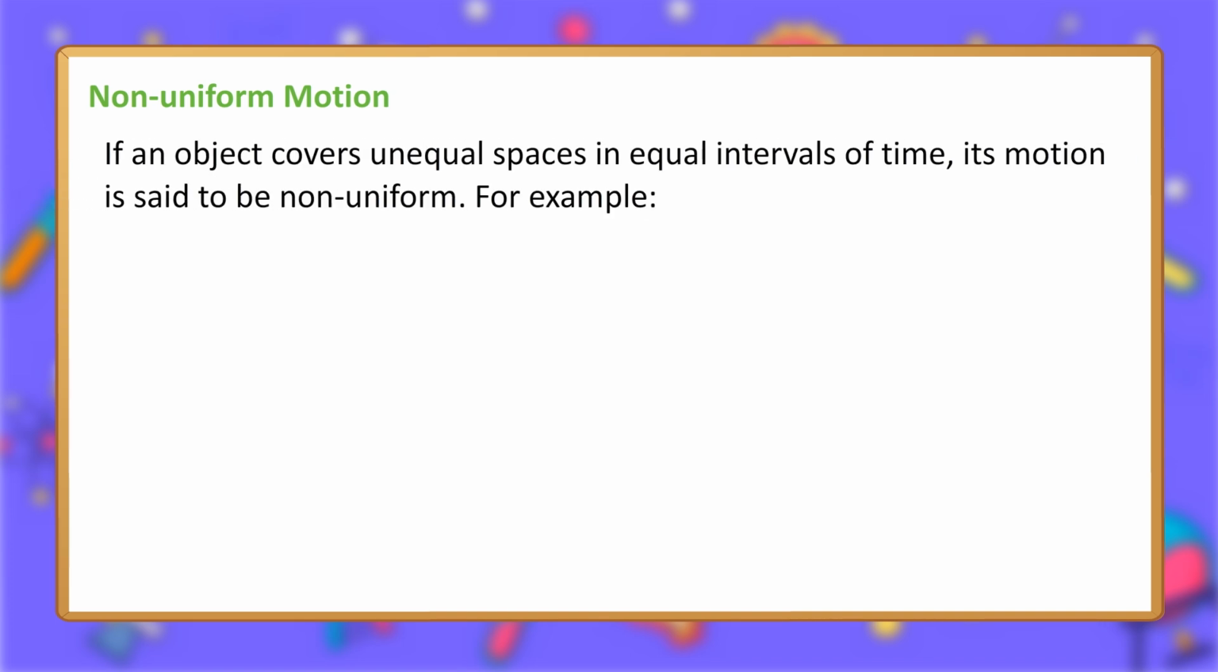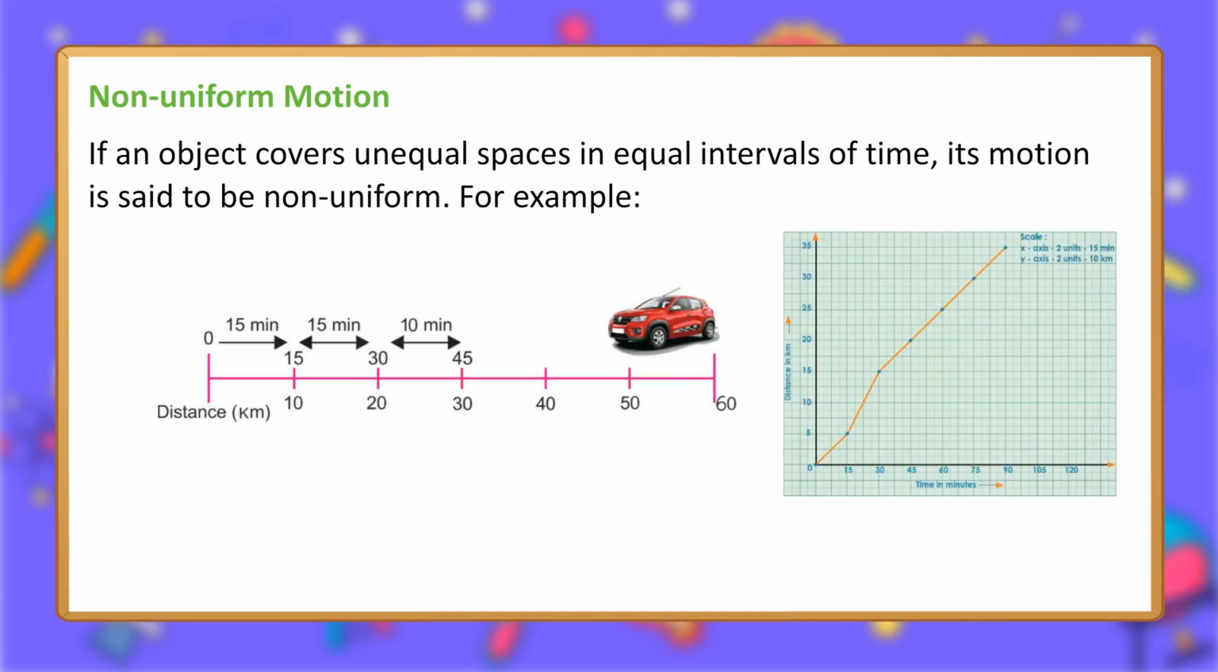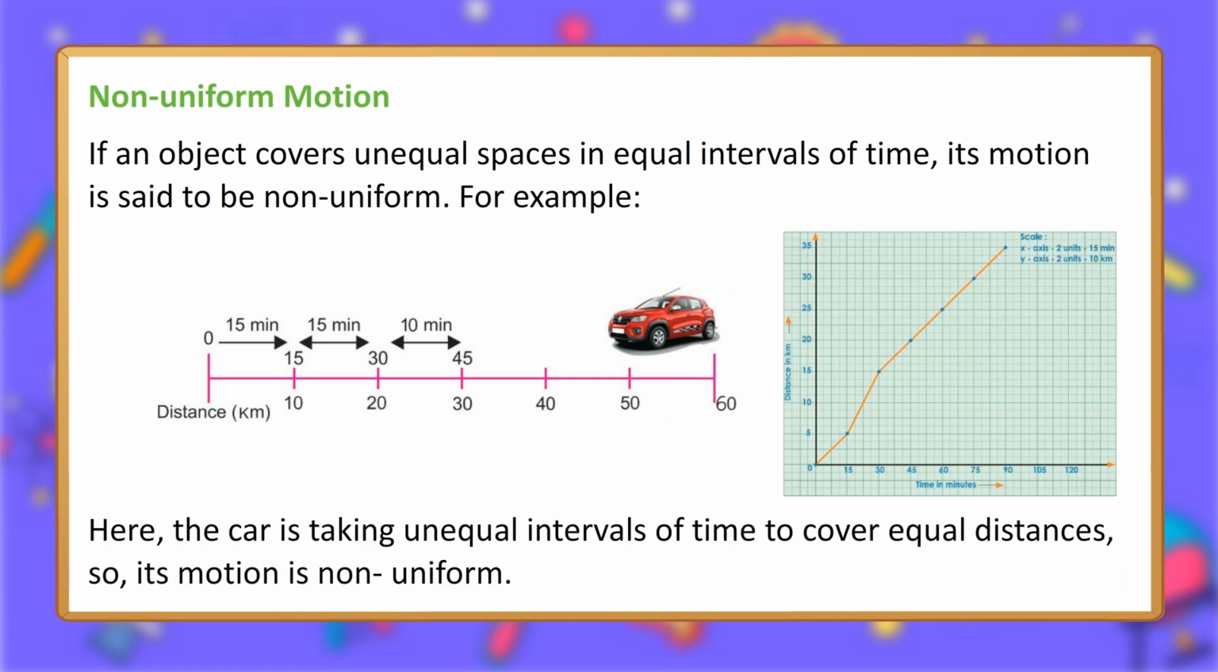Non-uniform motion. If an object covers unequal spaces in equal intervals of time, its motion is said to be non-uniform. For example, distance in kilometers: 0, 15, 30, 45; time in minutes: 10, 20, 30, 40, 50, 60. Here, the car is taking unequal intervals of time to cover equal distances, so its motion is non-uniform.